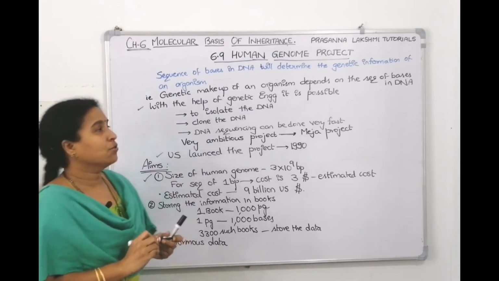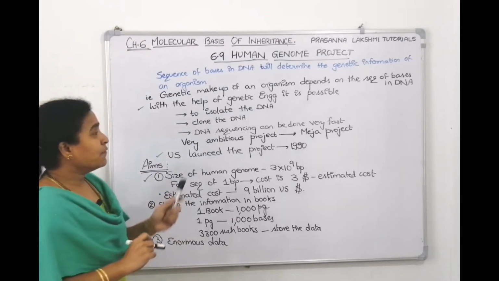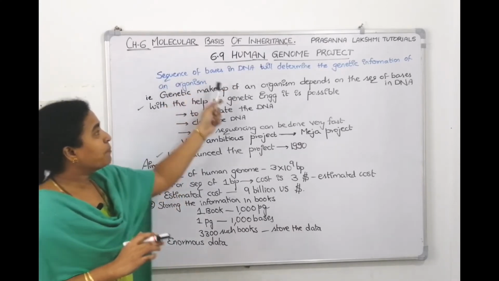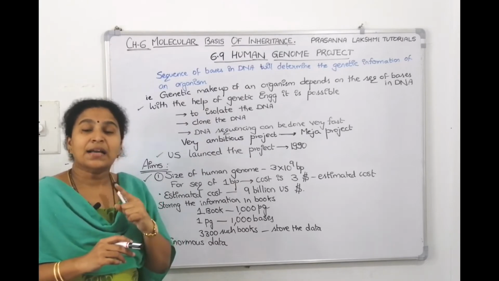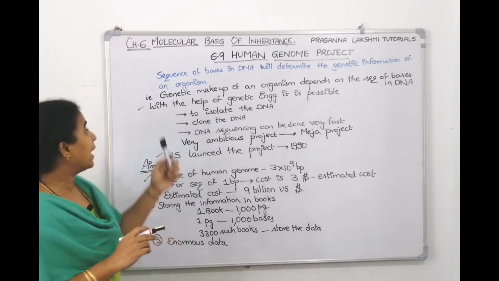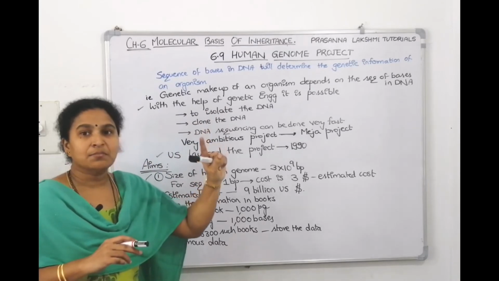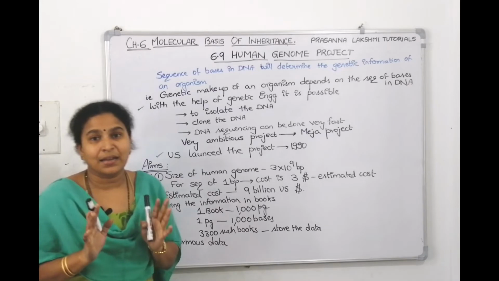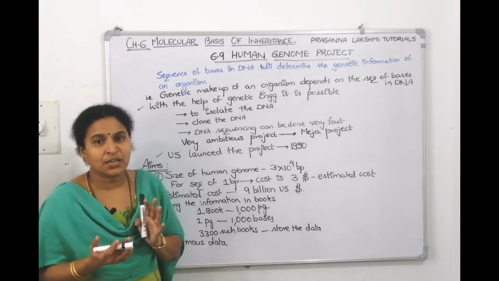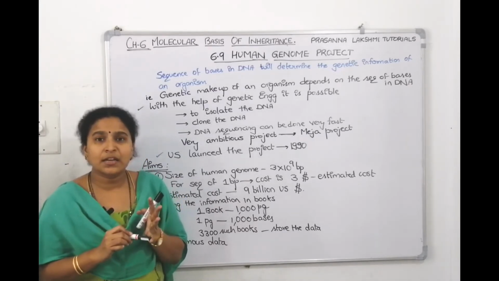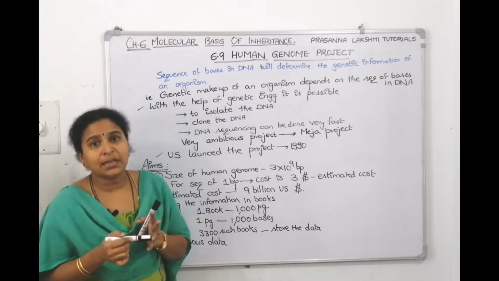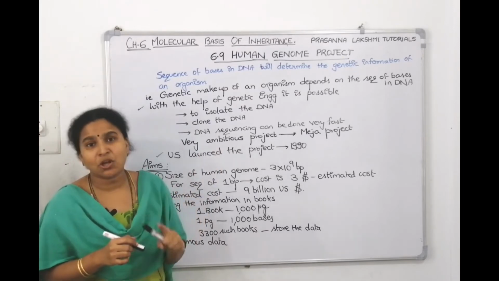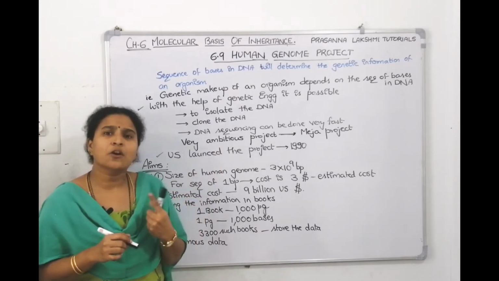Then we'll continue. What did we start in today's class? We started with a new topic, that is Human Genome Project. The sequence of bases present in us is our genetic information. In simple terms, the genetic makeup of an organism depends on the base sequence. With the help of a new science called genetic engineering, very easily we can isolate the DNA, clone the DNA, and sequence the DNA.